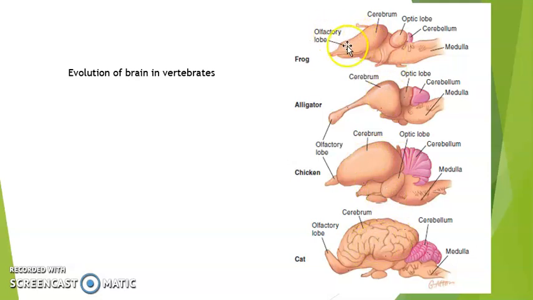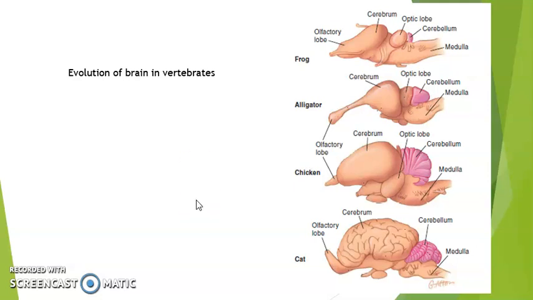The olfactory lobe, as we know, is related to the sense of smell. It is also developing more and more, and the development is associated with the functionality which is required. The same goes for the optic lobe. The cerebellum is more related to balance and associated senses, and this is also developed. So from simplicity to complexity, this is clear from this diagram of different brains in different organisms.